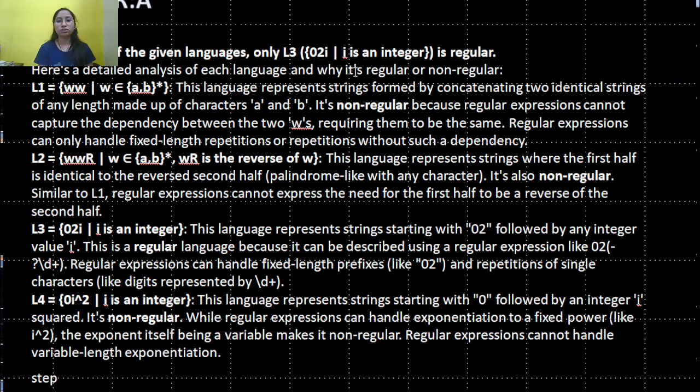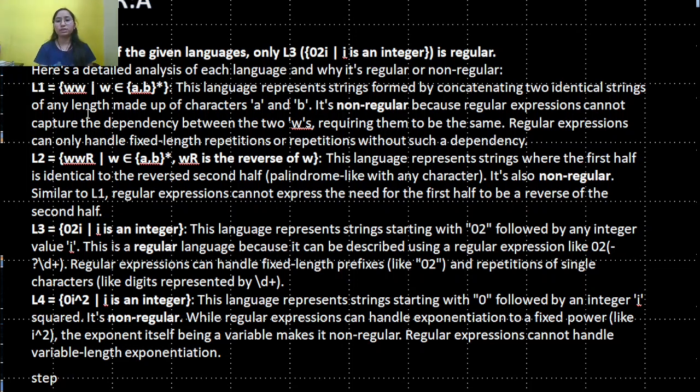Here's a detailed analysis of each language and why it is regular or non-regular. Firstly, L1. This language represents strings formed by concatenating two identical strings of any length made up of characters in {a,b}. It's not regular because a regular expression cannot capture the dependency between the two w's, requiring them to be the same. Regular expressions can only handle fixed-length repetition or repetition without such a dependency.